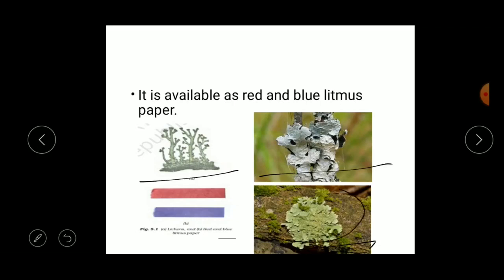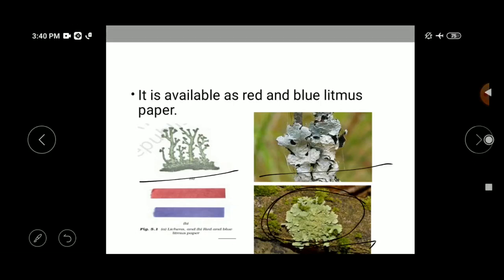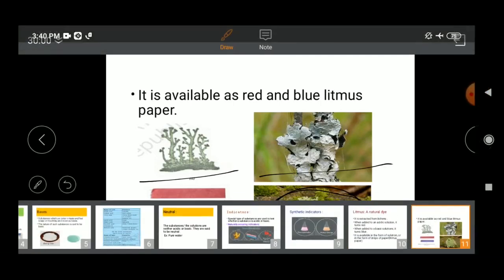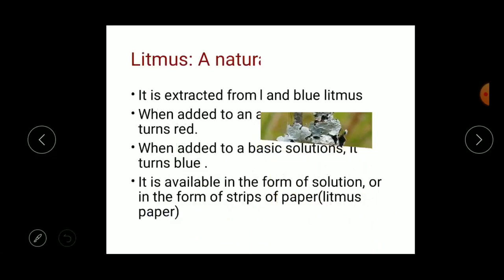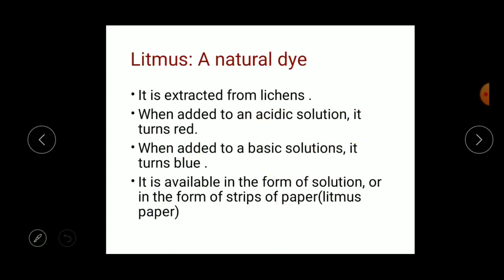Here you can see these lichens growing on the tree, on the branches of the tree. So we find lichens on rocks, walls and trees. It is a kind of fungus. So litmus is extracted from the lichens.